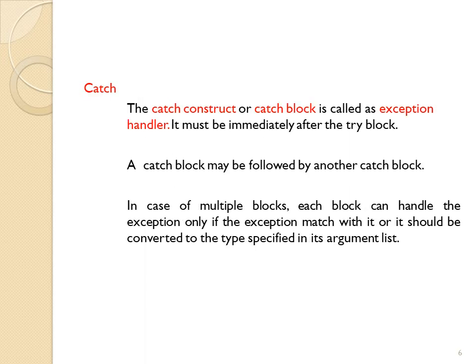And catch block. The catch construct or catch block is called the exception handler. It must be immediately after that try block. A catch block can be followed by another catch block. In case of multiple blocks, each block can handle the exception only if the exception matches it, or it can be converted to the type specified in its argument list.